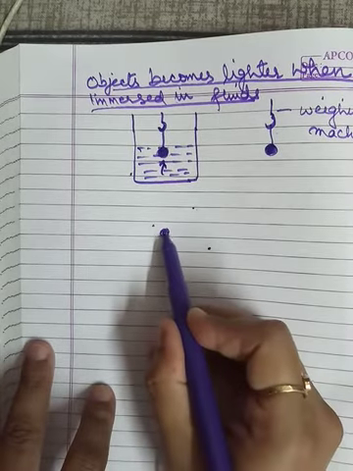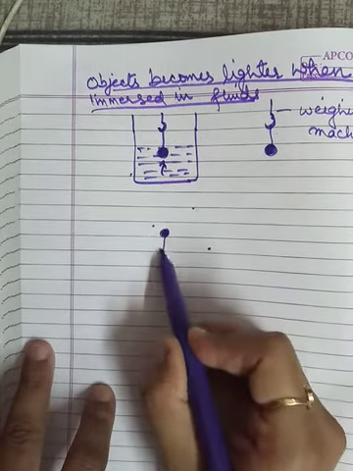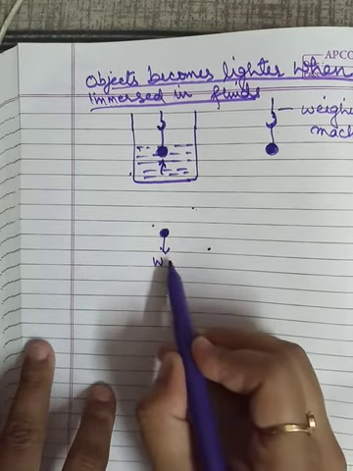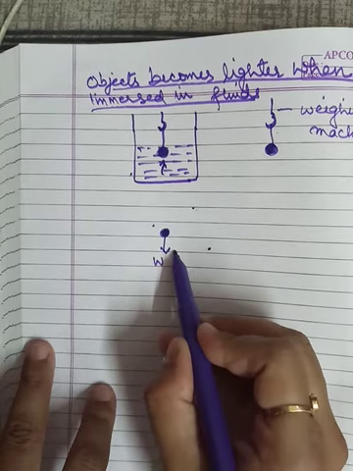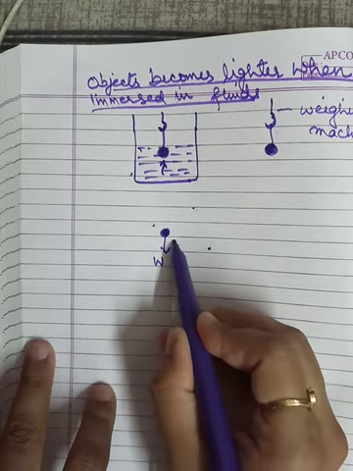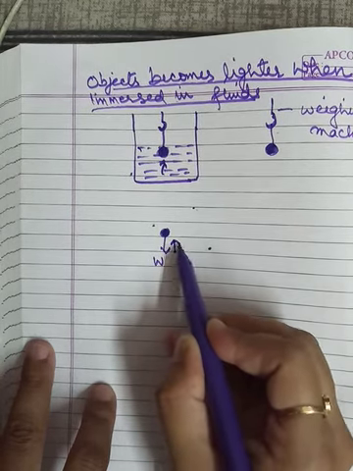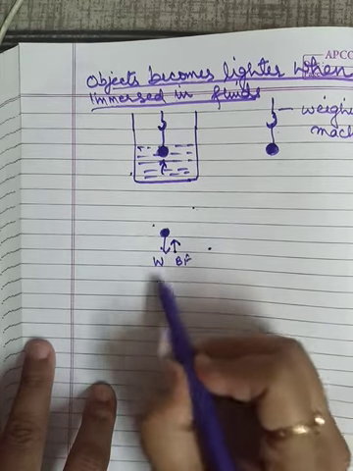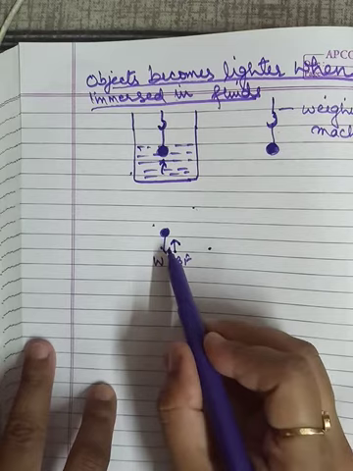So the object has a weight in the downward direction, you all know, and a buoyant force has been applied in the upward direction. So what is the net weight of this object?